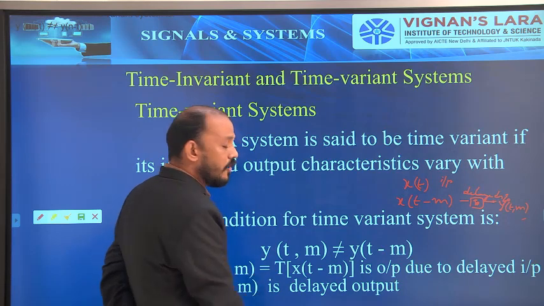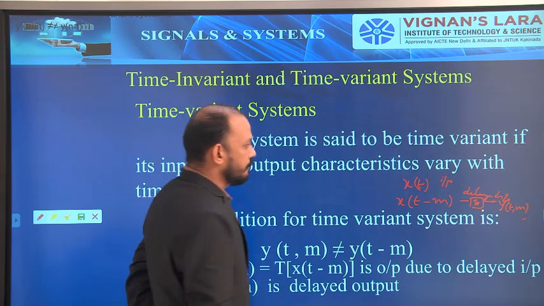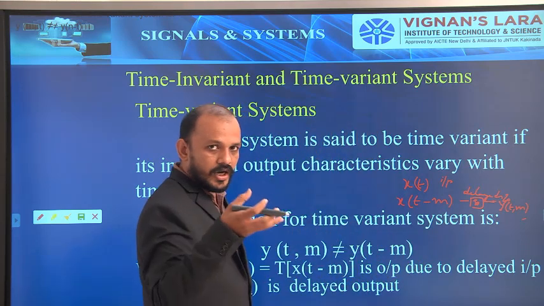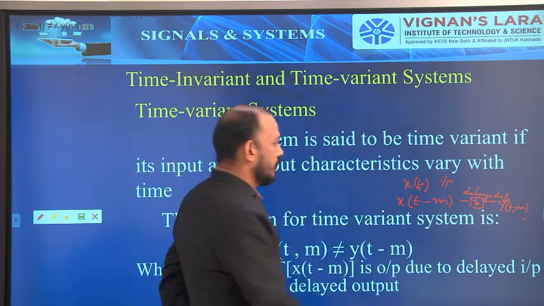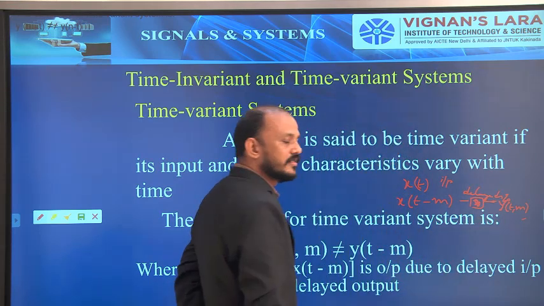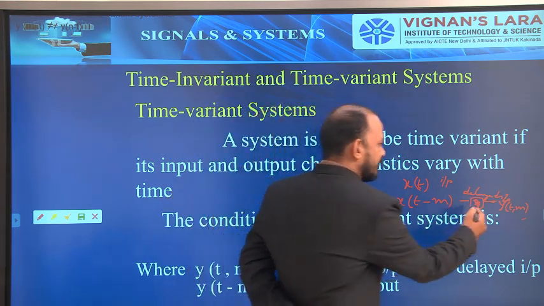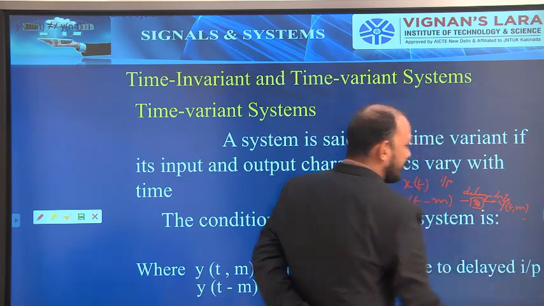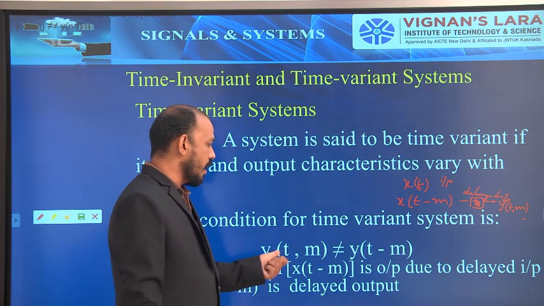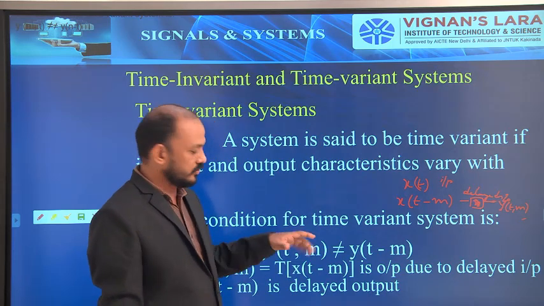Okay, x of t minus m is a delayed input. Now I am giving the delayed input to a system. Now the system will produce some output. That output is nothing but the output due to delayed input, which is represented as y of t comma m. So this is the first one.